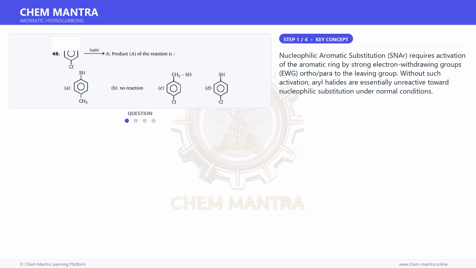Nucleophilic aromatic substitution, SNAr, requires activation of the aromatic ring by strong electron withdrawing groups, EWG, ortho-para to the leaving group. Without such activation, aryl halides are essentially unreactive toward nucleophilic substitution under normal conditions.